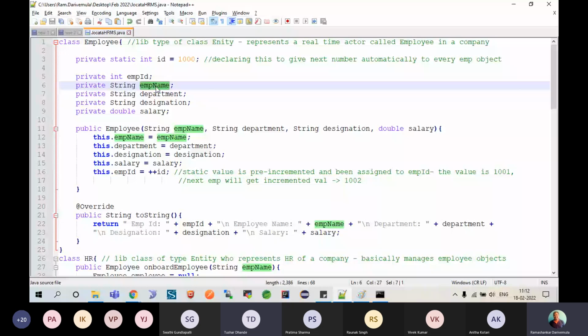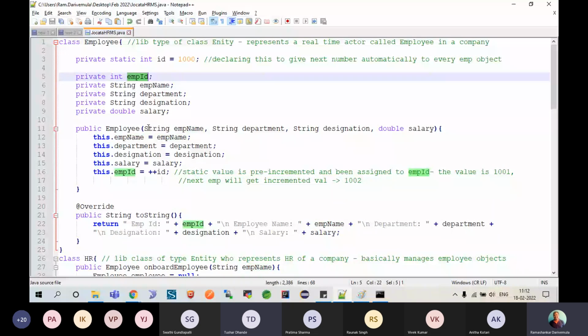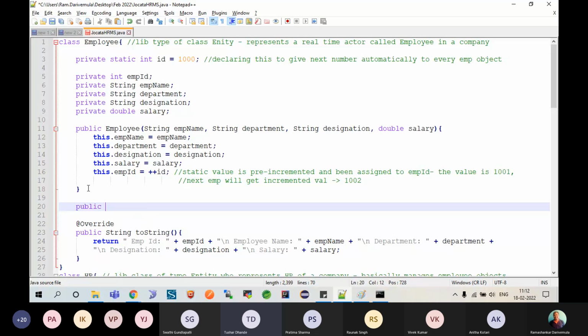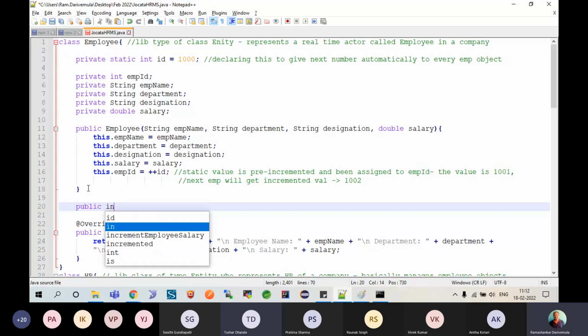How about employee ID? Can we modify? The answer is no. So, to these 1, 2, 3, 4, 5 variables, you have to provide necessary accessors and mutators. Mutator is the one who modifies. Accessor is the one who gives you the provision of accessing. Let's say I'll try to give public data type integer called getEmployeeID.